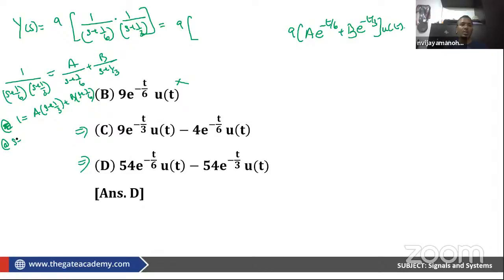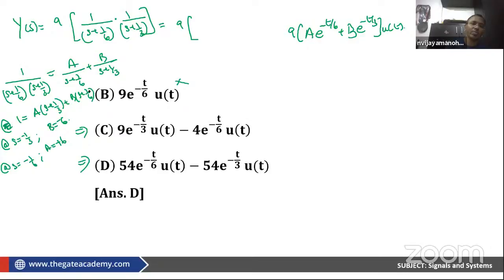So at s is equal to minus 1/3, B will be equal to 6. At s is equal to minus 1/6, A will be equal to minus 6 if you simplify this, because when s is minus 1/6, this term will go away. Minus 6 plus 1/3 will be plus 1/6. So, correct. And if you see the other way around, at s is equal to minus 1/3, B will be minus 6 and this will be plus 6, correct. When s is minus 1/3, this will get cancelled away.